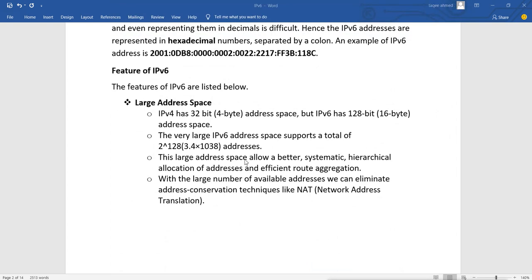So this is a very large address space, and with the large number of available addresses, we can eliminate address conversion techniques like NAT. We don't need NAT now because we have lots of addresses.